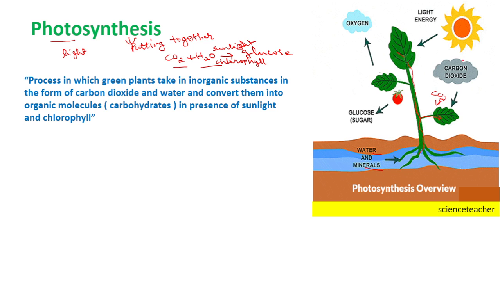Now sunlight falls on the leaf, and the sunlight is captured by the chlorophyll. Then the process takes place, and as the end product, glucose is produced here. Glucose is the sugar which is also called a carbohydrate.